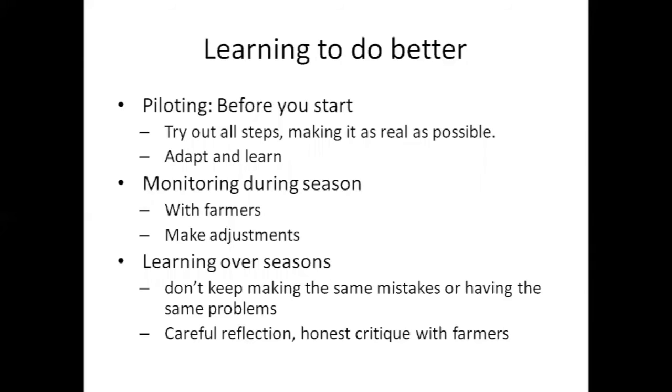So what that means is careful reflection on what's gone well at the end of the season, critiquing yourself and your performance, doing that reflection with farmers, making sure you're getting farmers' reactions on what's gone well and what's not gone well, so that in the next season, you can do a bit better.